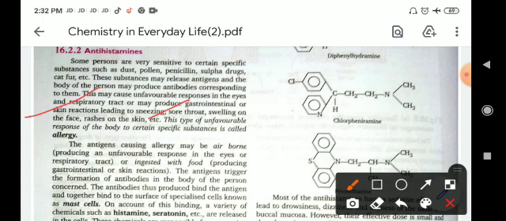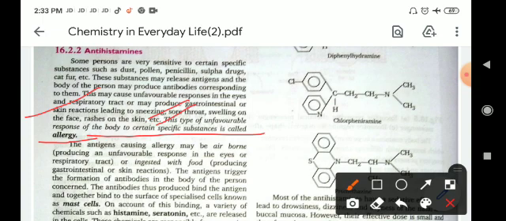So these are the basic features of the allergy. This type of unfavorable response of the body to certain specific substances is called allergy. In allergy, which is due to specific substances like dust, pollen, penicillin, sulfa drugs, cat fur, etc., our body shows some unhabitual actions like sneezing, sore throat, swelling on our face, and rashes on our skin, etc.